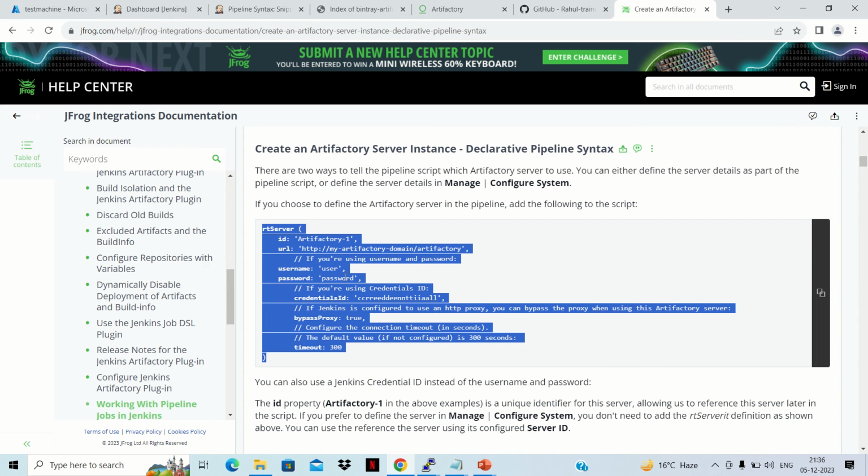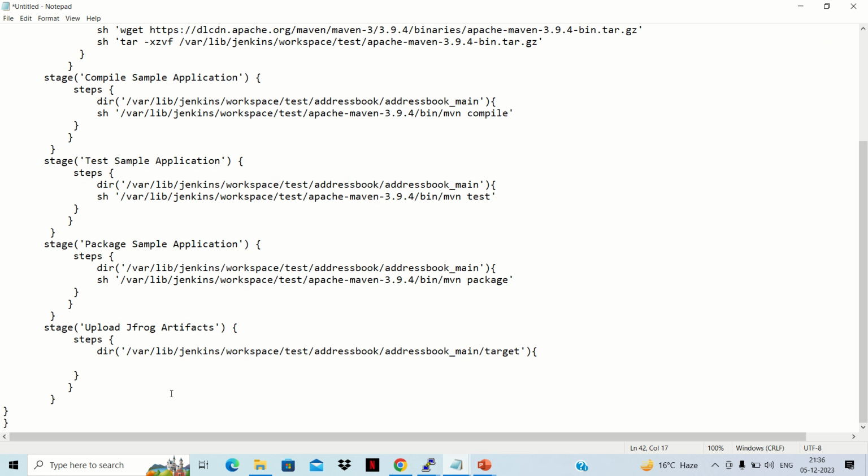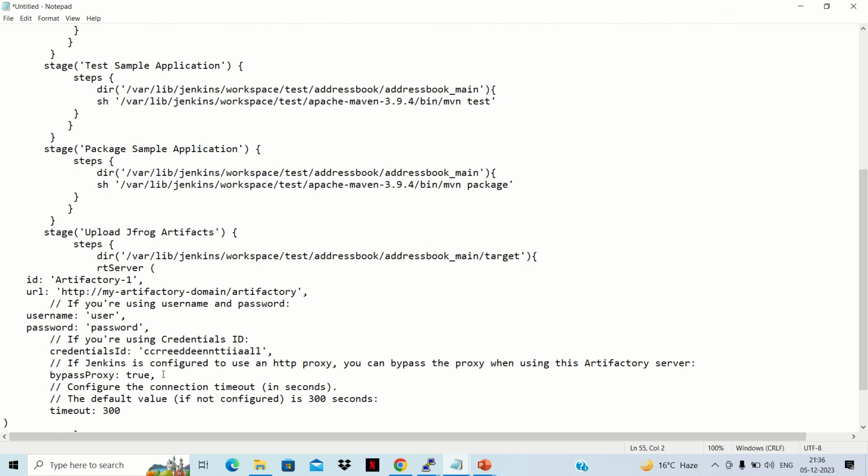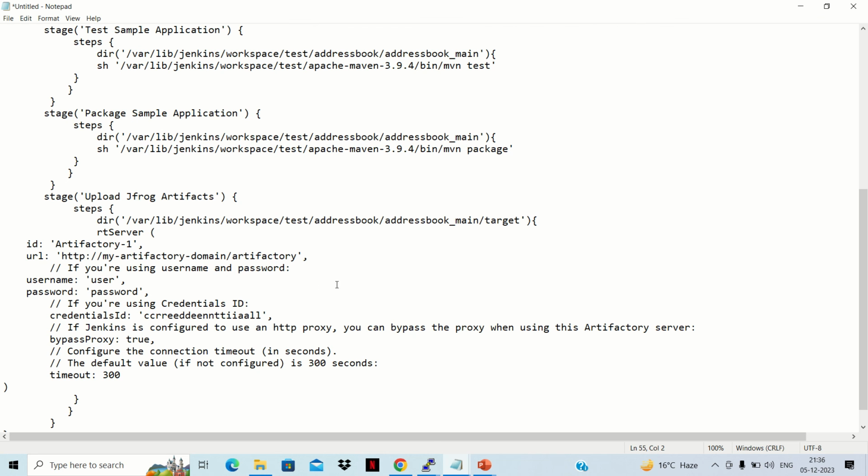Now we'll copy that function. It's an RT server function. So we'll simply copy it and place it here. The parameters that we don't want, we can remove. For the ID we can give any ID, so let's do it with server1 here, and for the URL we can give our URL till Artifactory.